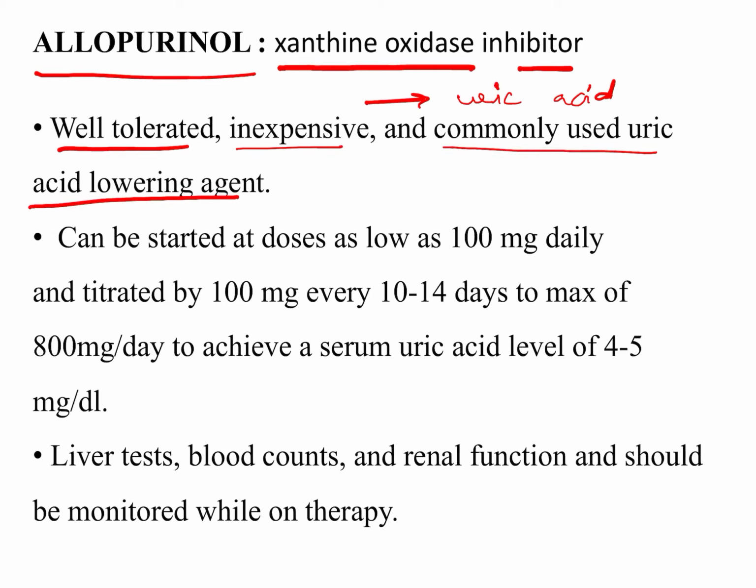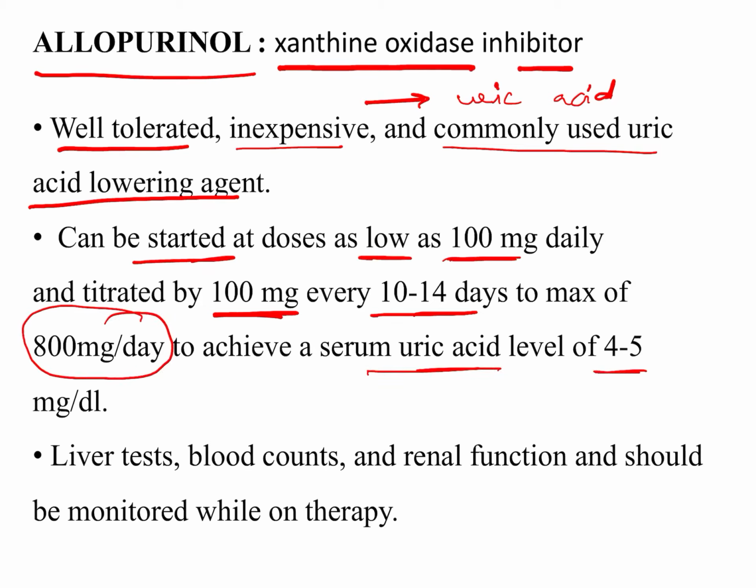acid lowering agents. It can be started at a low dose, as low as 100 mg, and then titrated by adding 100 mg every 10 to 14 days to a maximum of 800 mg per day. We aim for a uric acid level of 4 to 5 mg per deciliter. Every time the patient presents to us in the OPD taking allopurinol, we will order a blood test, liver test, and renal function test. They should be regularly monitored while the patient is on allopurinol therapy.